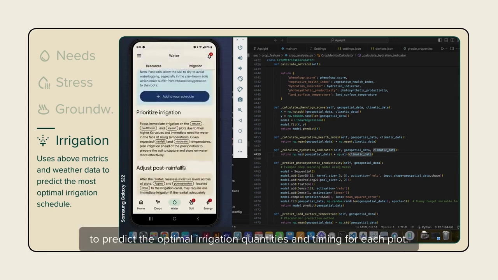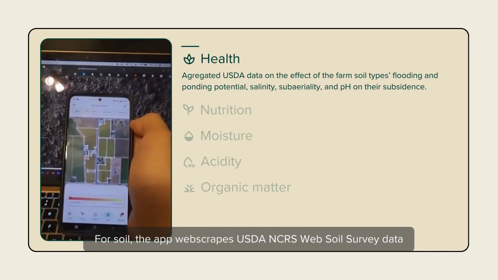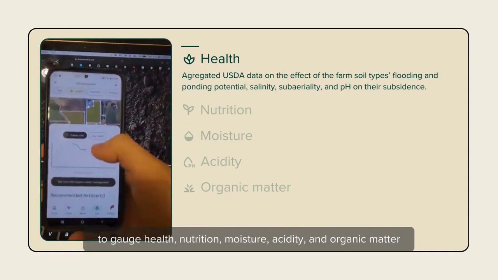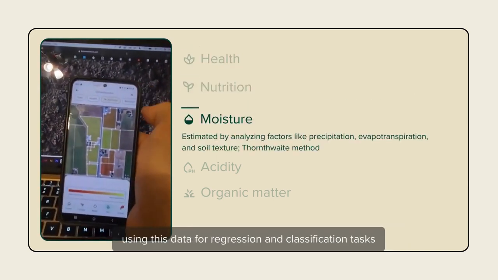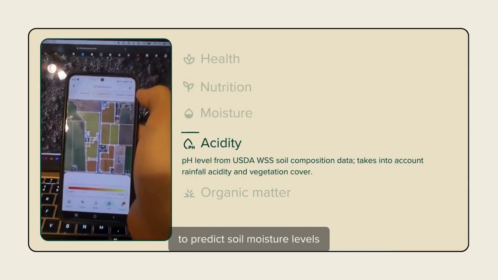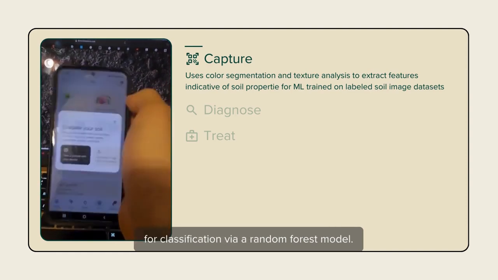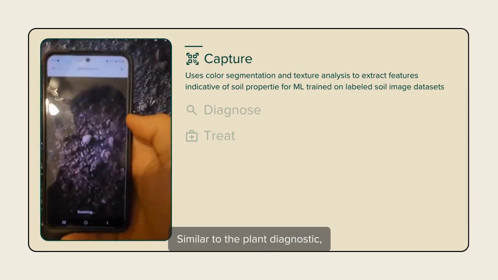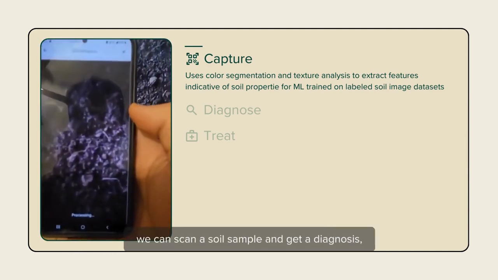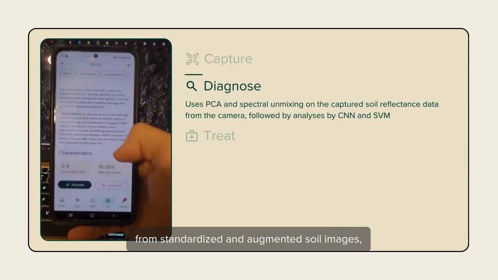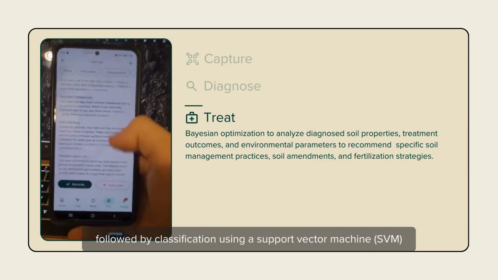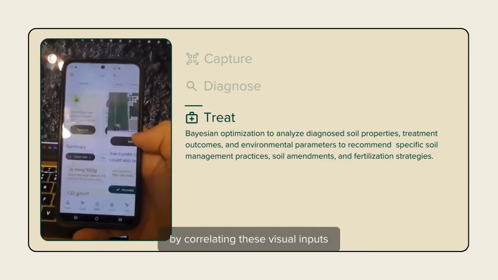For soil, the app web scrapes USDA NRCS Web Soil Survey data to gauge health, nutrition, moisture, acidity, and organic matter based on the soil type and climate, using the data for regression and classification tasks to predict soil moisture levels and recommend fertilizers for classification via a random forest model. Similar to the plant diagnosis, we can scan a soil sample and get a diagnosis, which uses a CNN for feature extraction from standardized and augmented soil images, followed by classification using a support vector machine to assess soil health by correlating these visual inputs with chemical and physical soil properties.